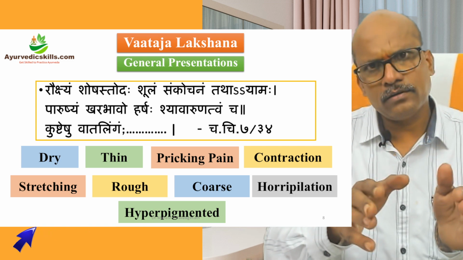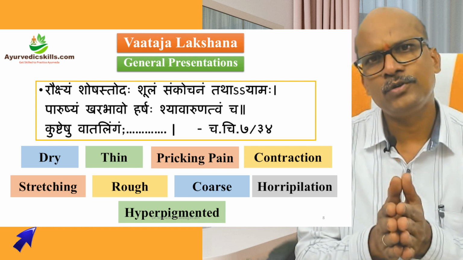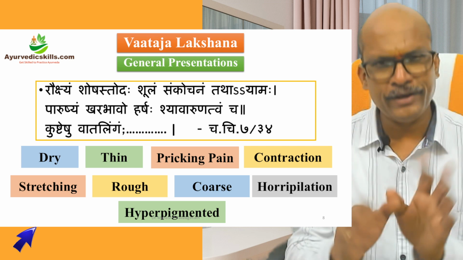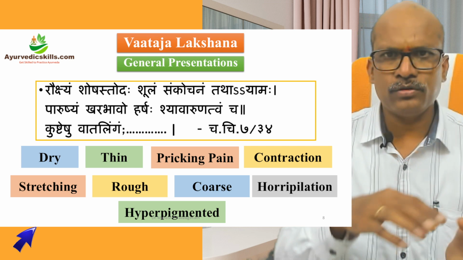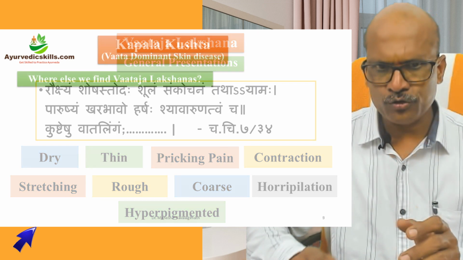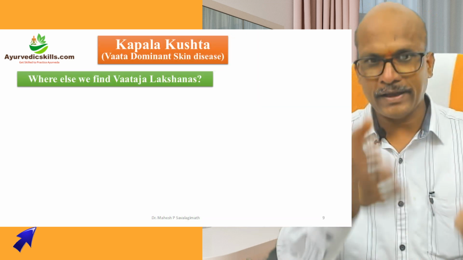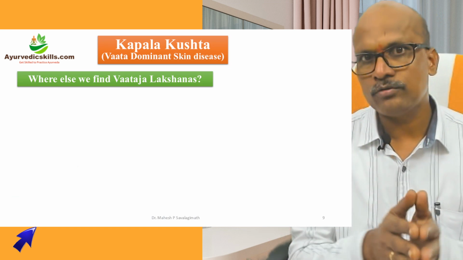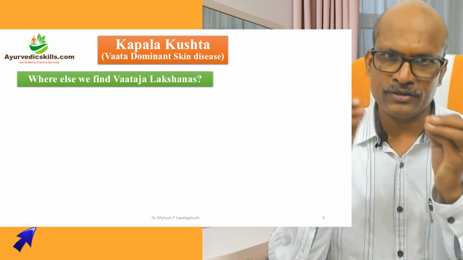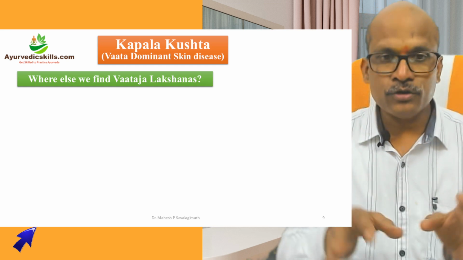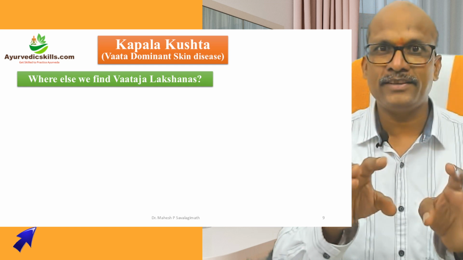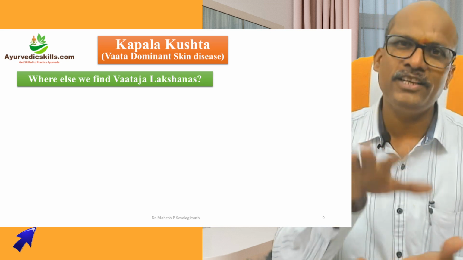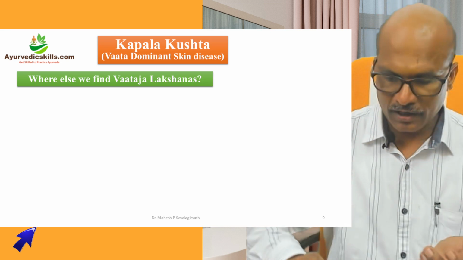Whether only these lakshanas are enough to assess Vata in any skin disease, or we need to borrow something more, it's always better to go with more options. For that, I practically use Kapala Kushta, because Kapala Kushta is explained as Vata Pradhana Kushta or Vataja Kushta only, right? So from Kapala Kushta, we can understand what other lakshanas can be seen in Vata dominant skin presentations, right? So we'll see that.